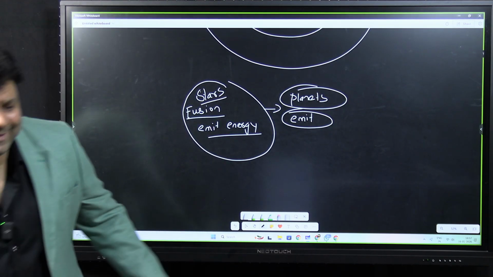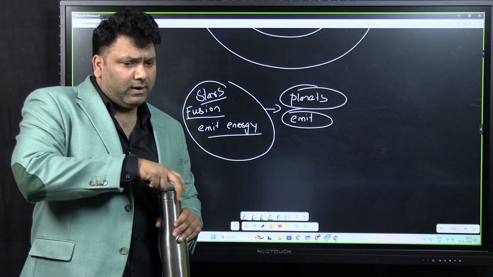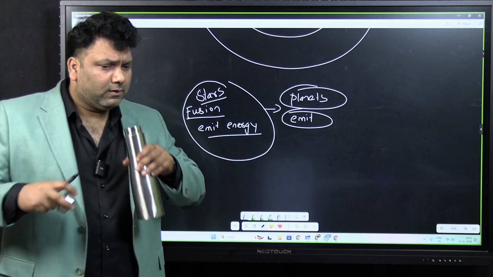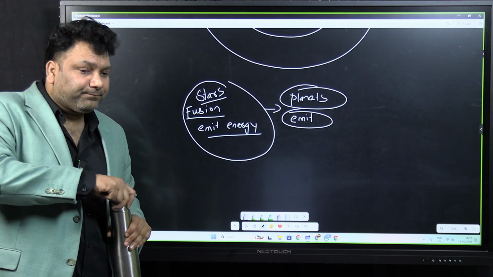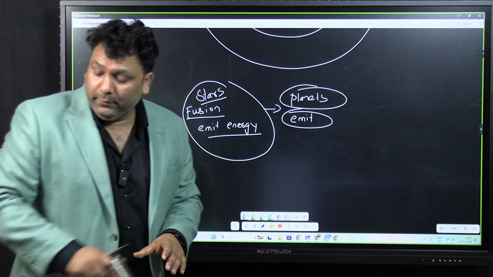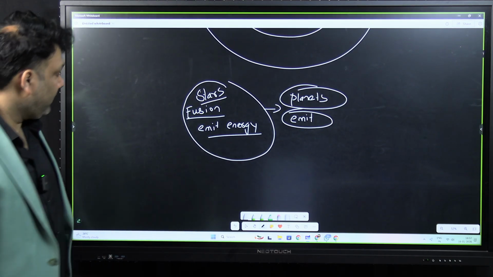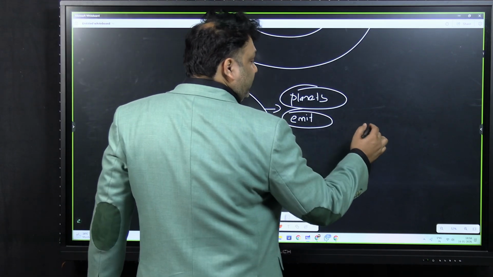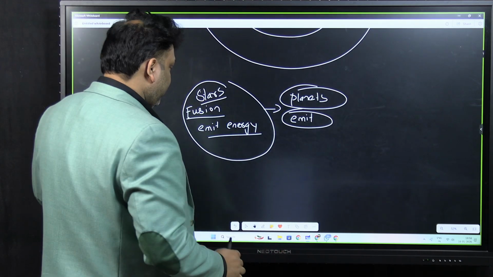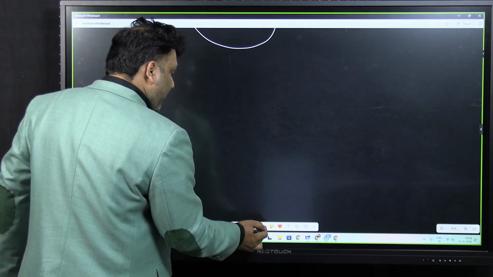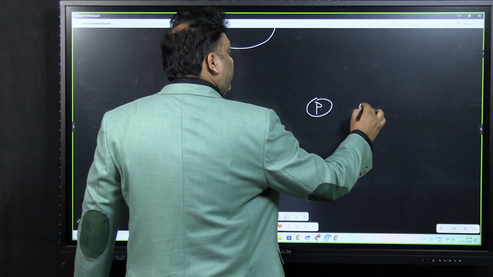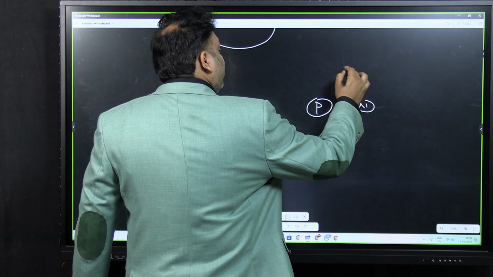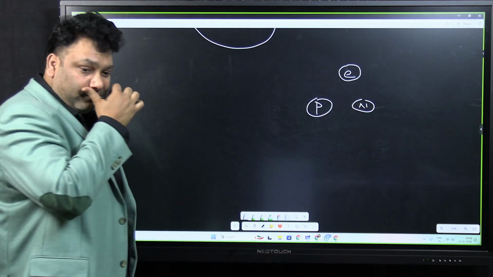If the temperature is less, then how is the plasma state possible, sir? Shanu is asking a beautiful question. See, in the plasma state you have these protons, neutrons, electrons drifting away from each other.